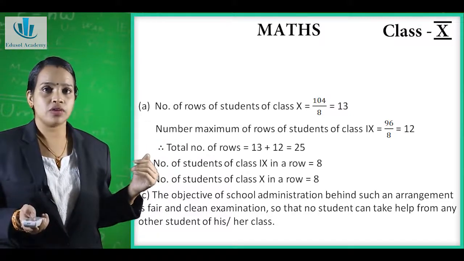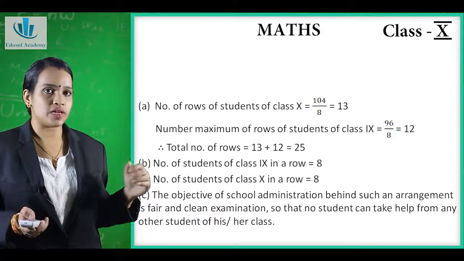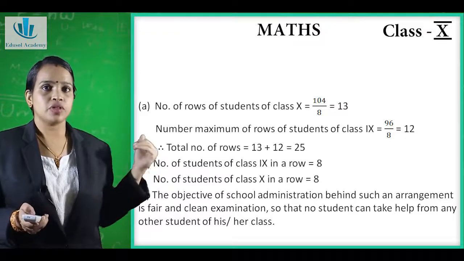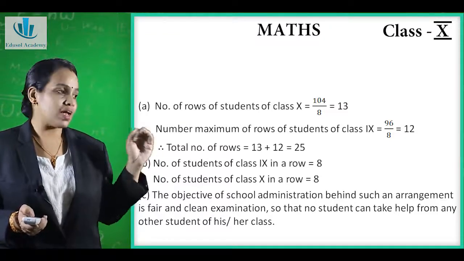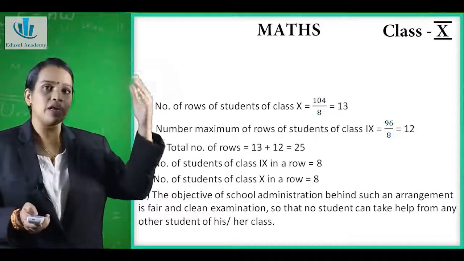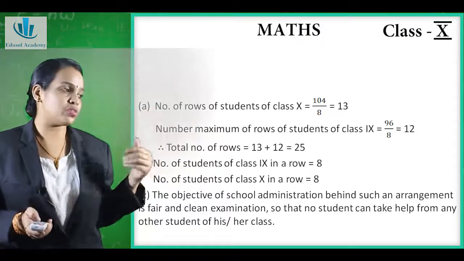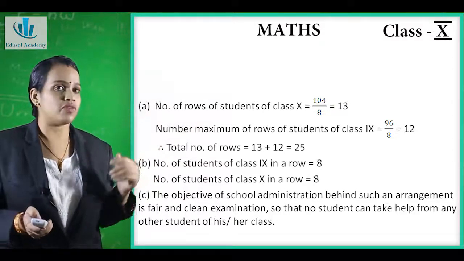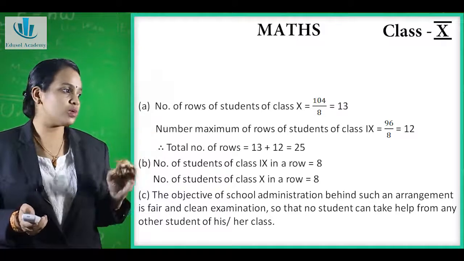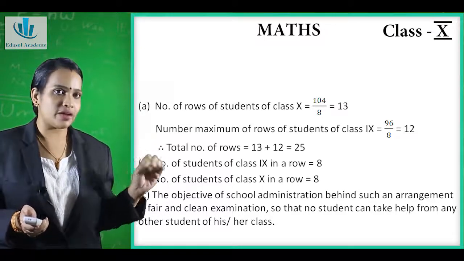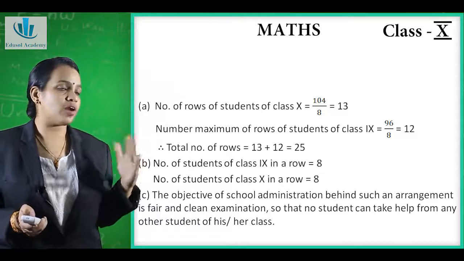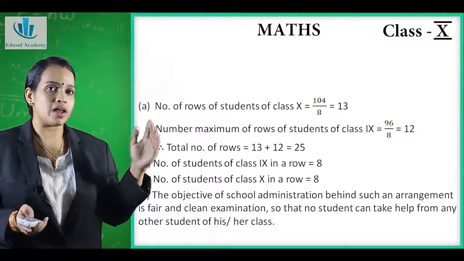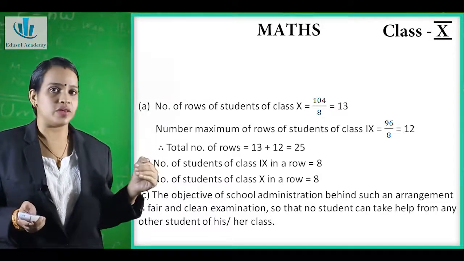Now the second question, what they have said, find the number of students of class 9 and 10 in a row. So we will see how to find it out. The number of students of class 9 in a row is 8. Similarly, the number of students of class 10 in a row is also equal to 8. Now why is this seating arrangement done? That is our third question. Because the exam should be conducted in a fair and clean manner, and no student should take the help of other students while writing the exam. That is the main motto, that the students are arranged in such a particular arrangement.